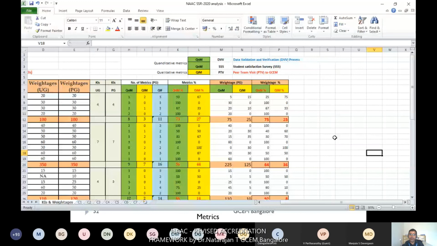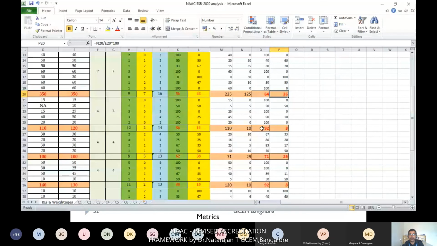In the same way, in criteria 2 it is 64, 36%. In criteria 3, teaching learning, also 64, 36. In criteria 3, more than 92% of weightage is allocated to the QNM part, and only 8% is given to the QLM part. Then physical infrastructure, criteria 4, is 71, 29.